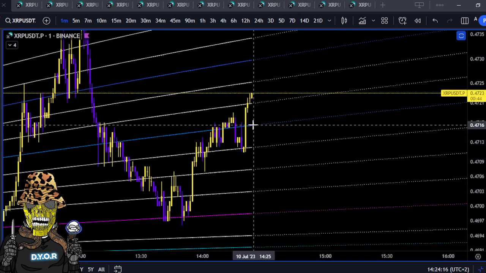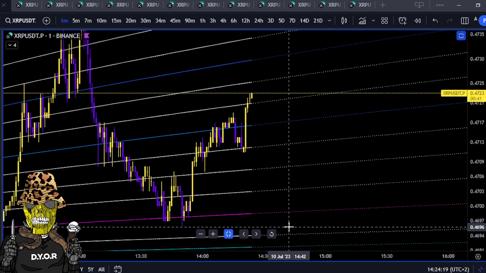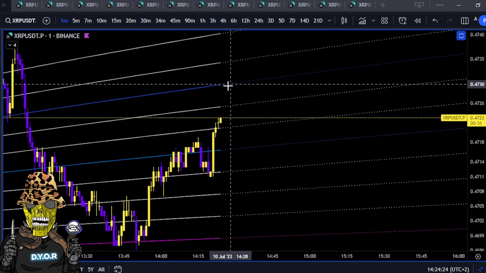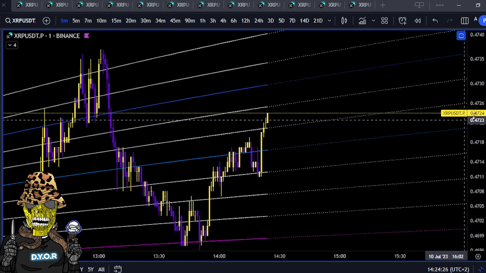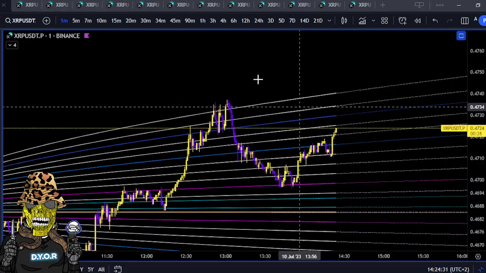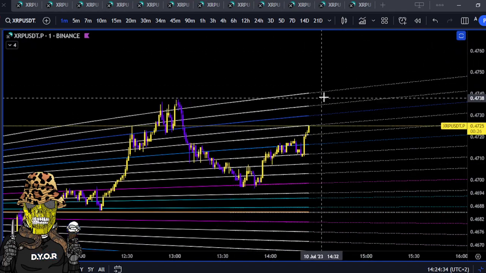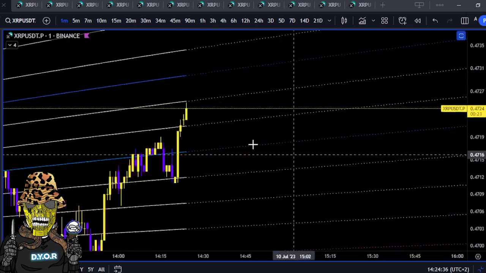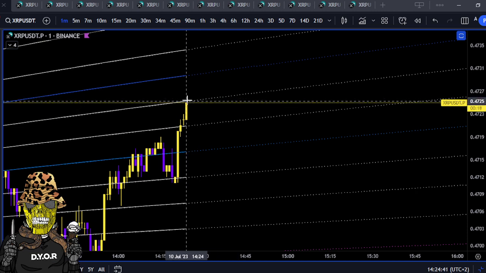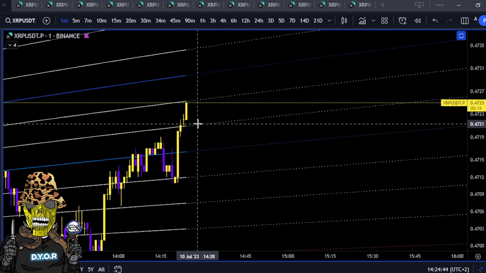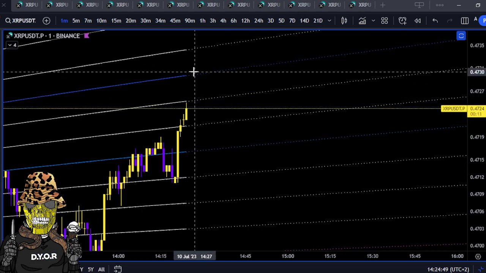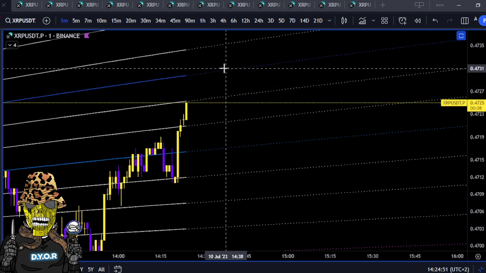Any closes below this blue line here, 47.116, look for continuation back down. This will be the initial target, where if the bulls wanted to get really bullish, this would make perfect sense to try break previous higher highs at 47.37 for those continuation targets up to the top side of that 7 day cone. As you can see, as we're right here on the 1 minute, these levels would be respected. Any closes below, it will touch it, and then any closes below, it will revert back down here. Touch it, break above, any closes above, open and close above, it will want to continue above. It just doesn't matter how it looks, but that's where it wants to go.